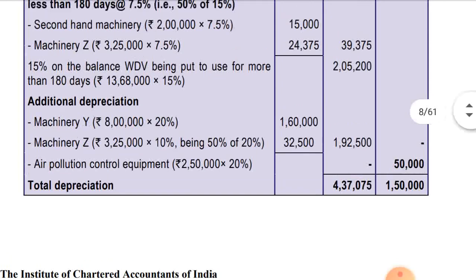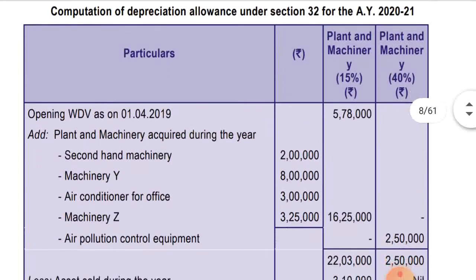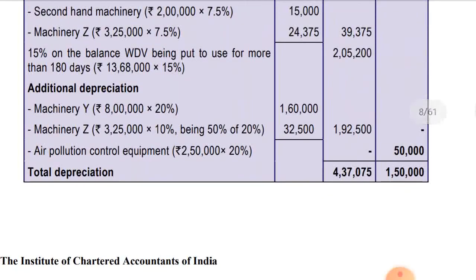Okay, so in this air pollution control equipment, you can ask me, sir, why not 40% charged as additional depreciation? Because the maximum rate of additional depreciation is 20%. Whatever the normal depreciation rate, in case of additional depreciation the rate will always be 20% if it's used for more than 180 days, and 10% if it's used for less than 180 days. Whether the normal depreciation rate is higher than that, it doesn't matter.